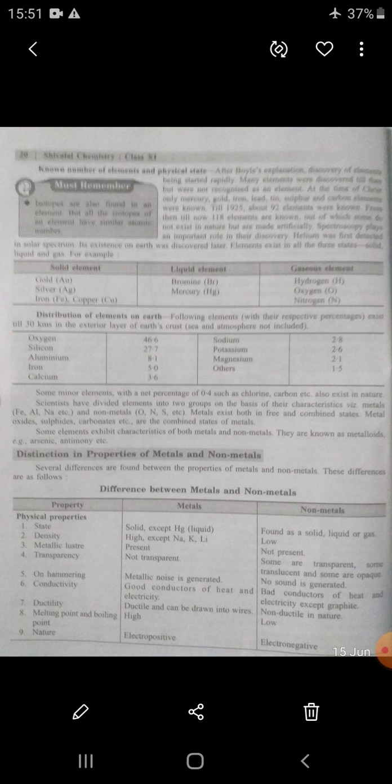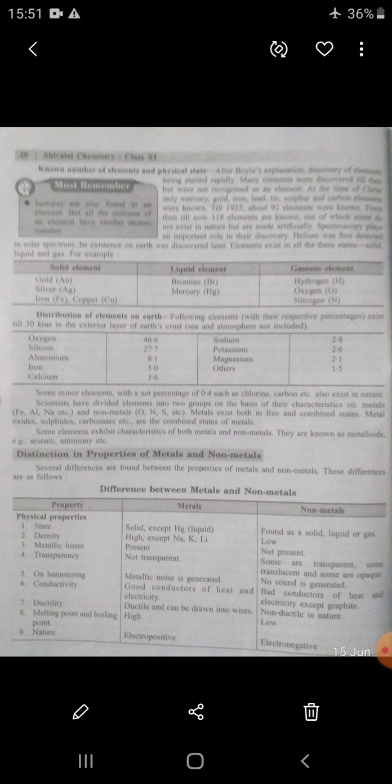Dear student, according to the Boyle, Lavoisier, and modern definitions of element, we are going through some historical points of view on the discovery of different elements. At the time of Christ, elements such as mercury, gold, iron, lead, tin, sulfur, and carbon were known. After Christ till 1925, about 92 elements were known.